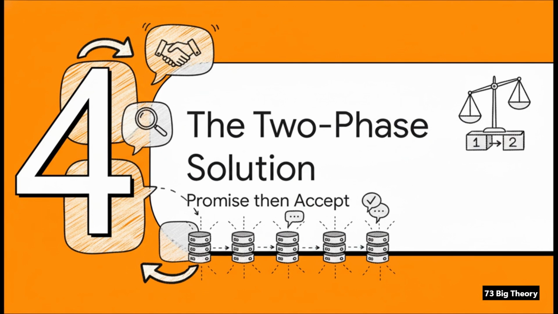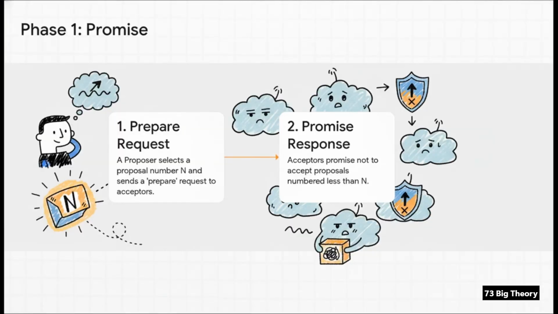And this whole idea, this logic of checking first, then proposing, leads us straight to the elegant 2-phase protocol that sits at the very heart of the Paxos algorithm. So in the first phase, which we can call the promise phase, a proposer picks a new number, n, and sends out a prepare request with that number to the acceptors. An acceptor gets this message, looks at the number, and if it's higher than any other proposal number it's seen before, it makes a promise.